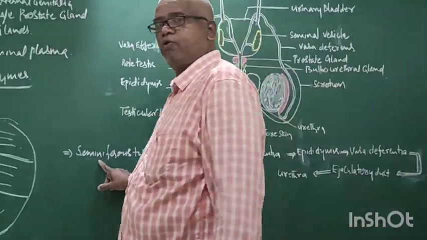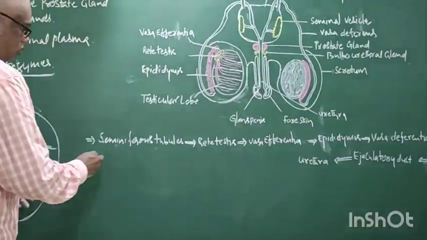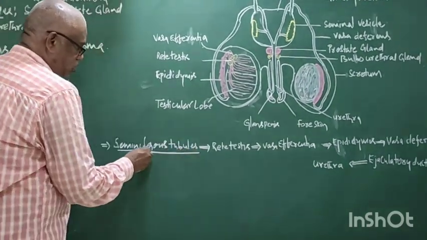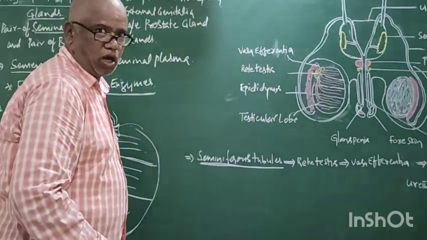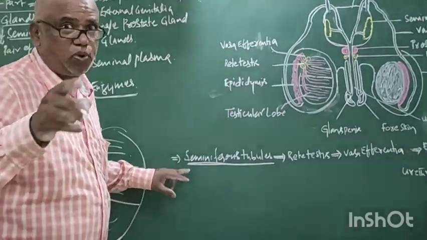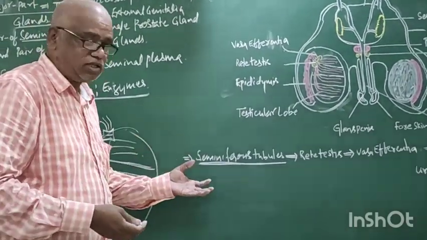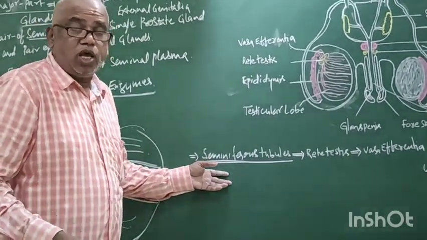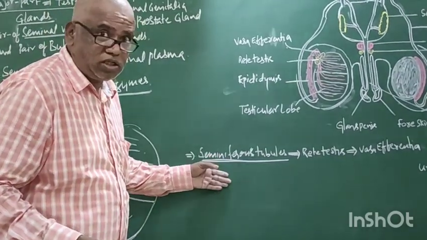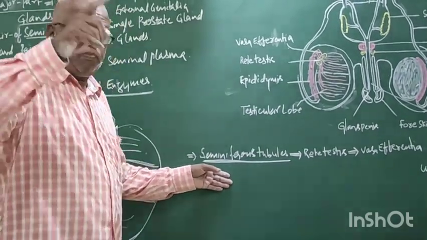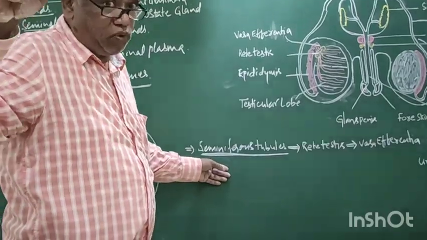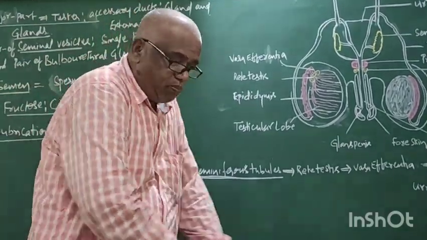Seminiferous tubule. This is the place for the origin of sperm. The sperms which originate in the seminiferous tubule must be released into the female body by a path.